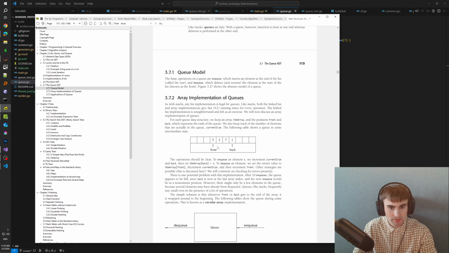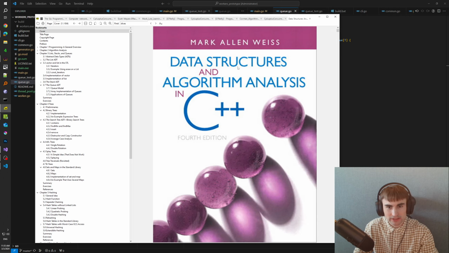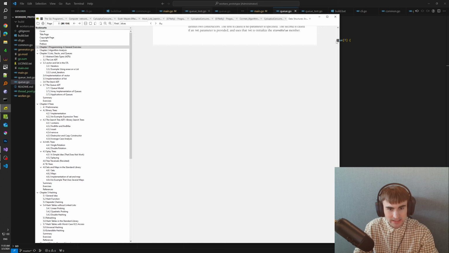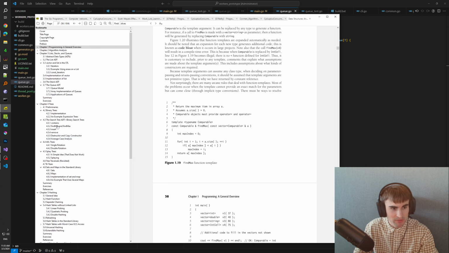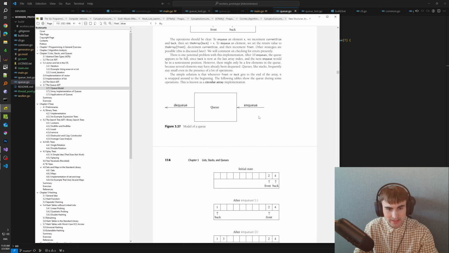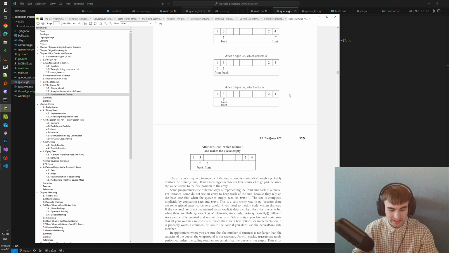For those people who are not familiar with the ring buffer and the queue in general, I recommend a book. It's called Data Structures and Algorithm Analysis in C++, and it contains a lot of useful things. It's C++ specific, but it covers the queue data structure and specifically the ring buffer. I'm really into books and I love reading them.